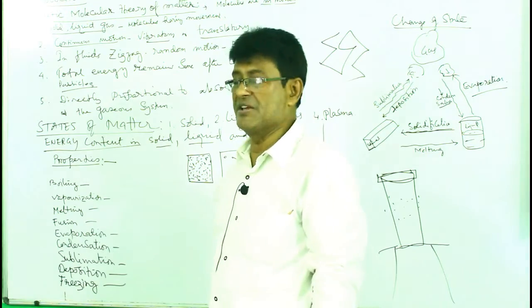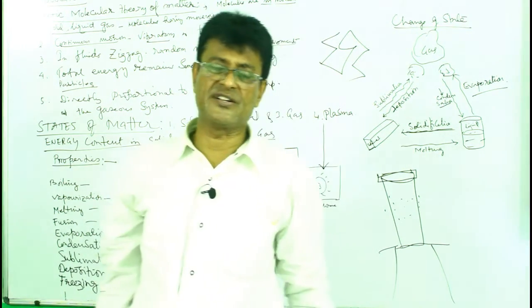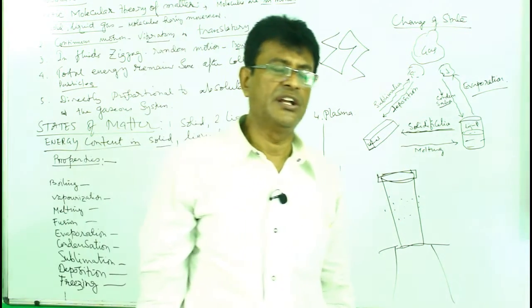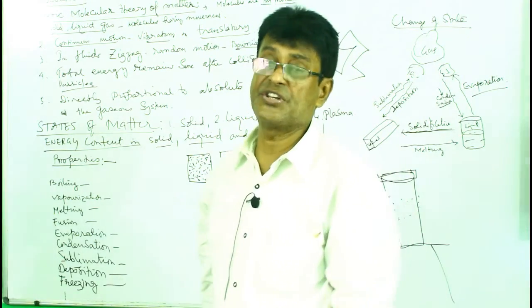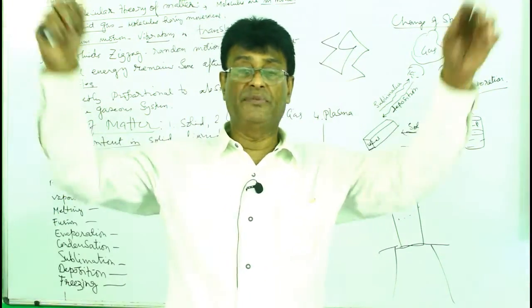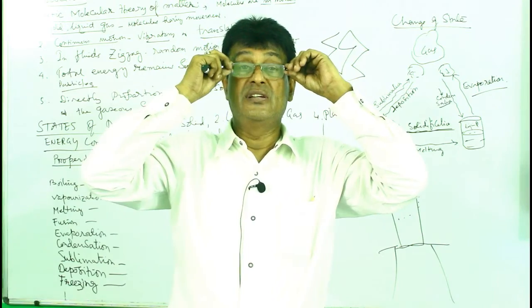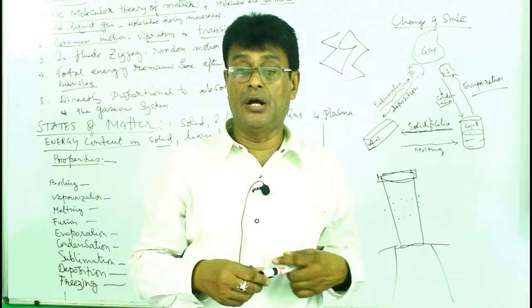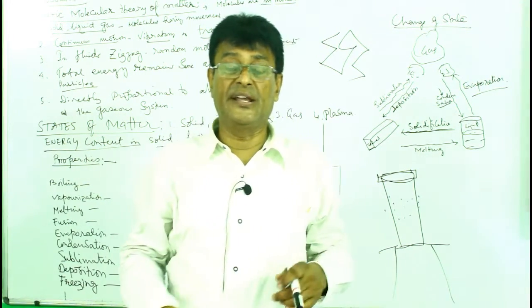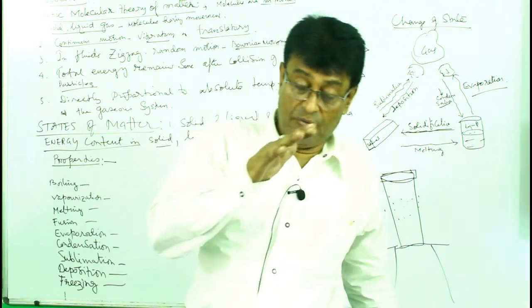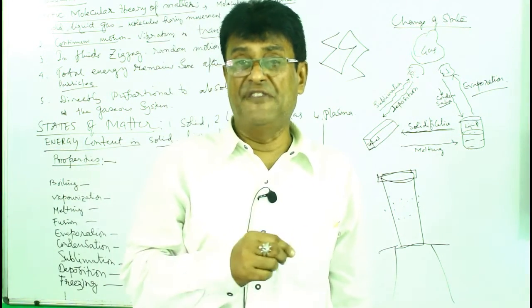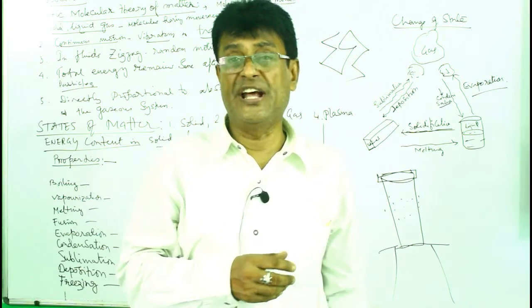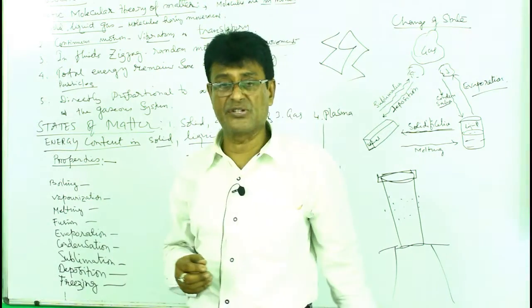Now we have sublimation. Some objects like iodine, camphor, etc., have a characteristic to change from solid to gas and again from gas to solid. So when some special objects like camphor and iodine do this, they are known as sublime substances. What are they known as?